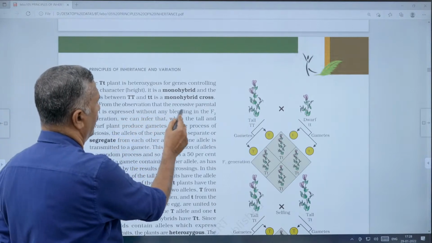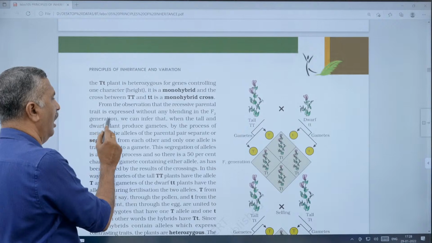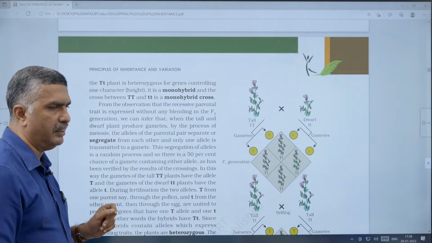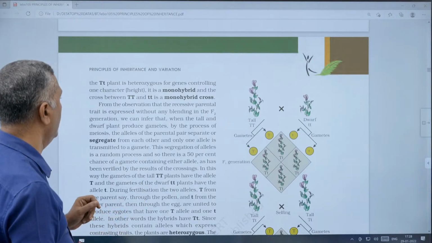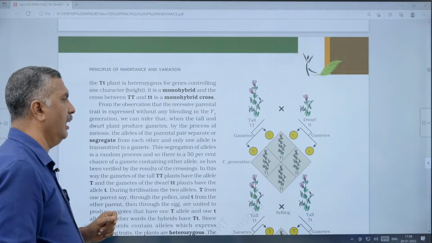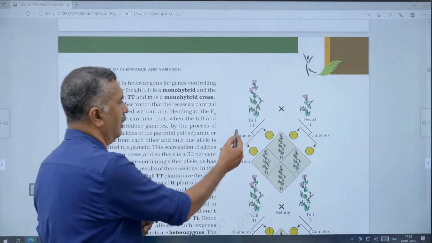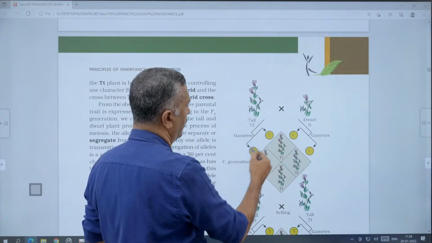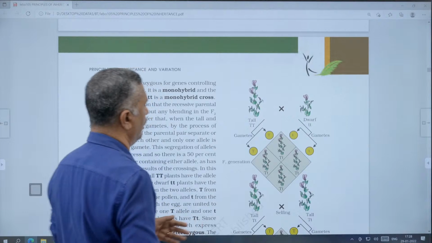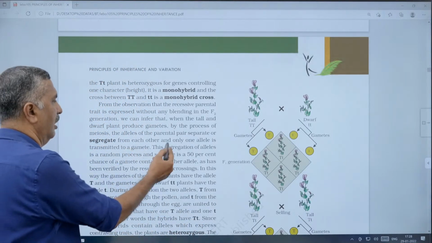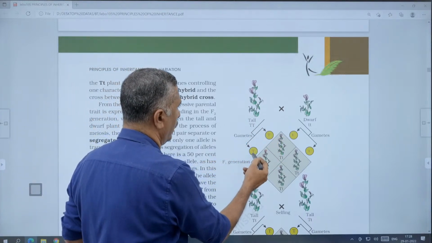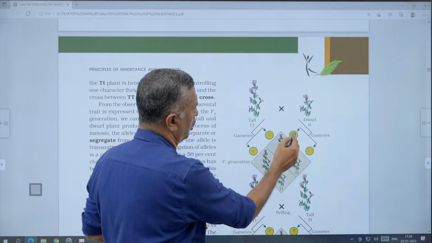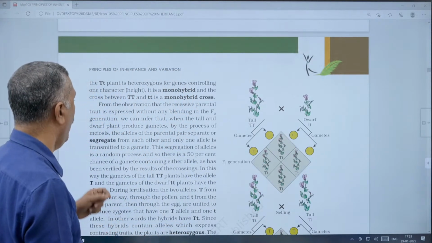From the observation that the recessive parental trait is expressed without any blending in the F2 generation, we can infer that when the tall and dwarf plants produce gametes by meiosis, at the time of gamete formation, the alleles of the parental pair, capital T and small t, separate. They segregate from each other, and only one allele, either capital T or small t, is transmitted to a gamete.